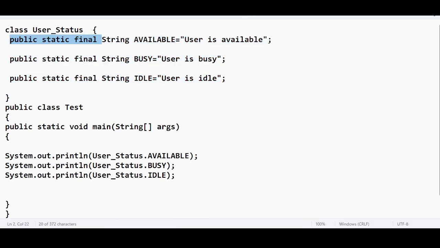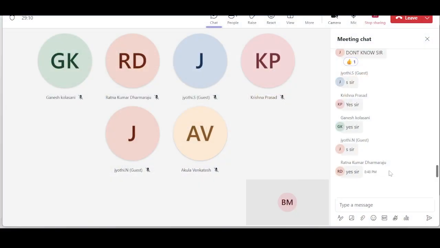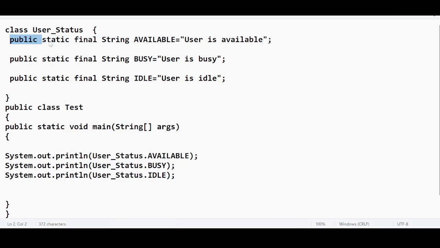Yes or no? Type in the chat box. Don't you think that it is going to increase the length of the program?